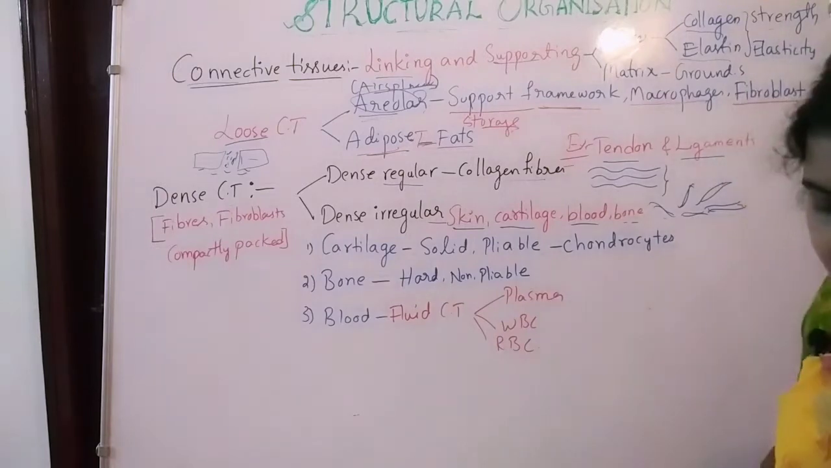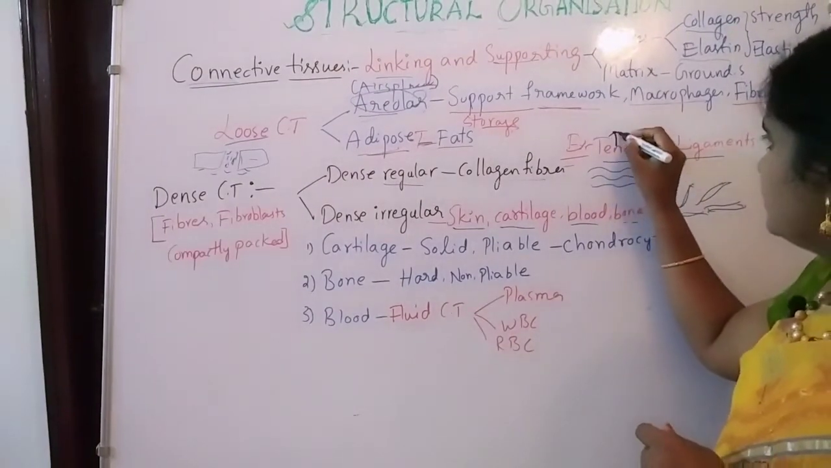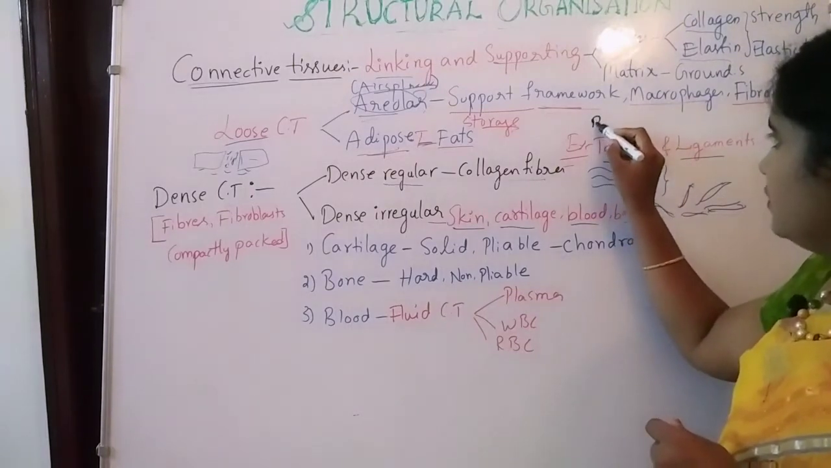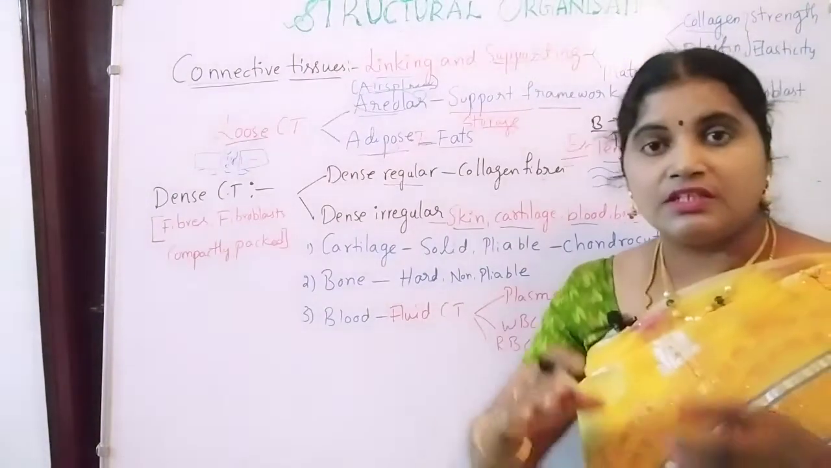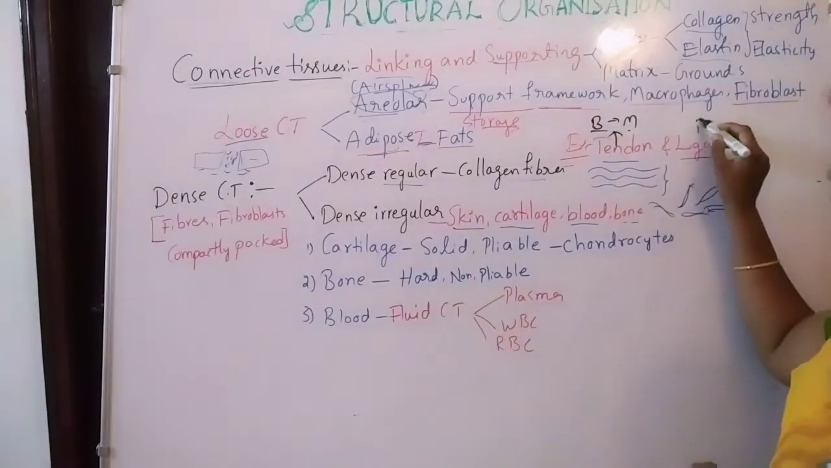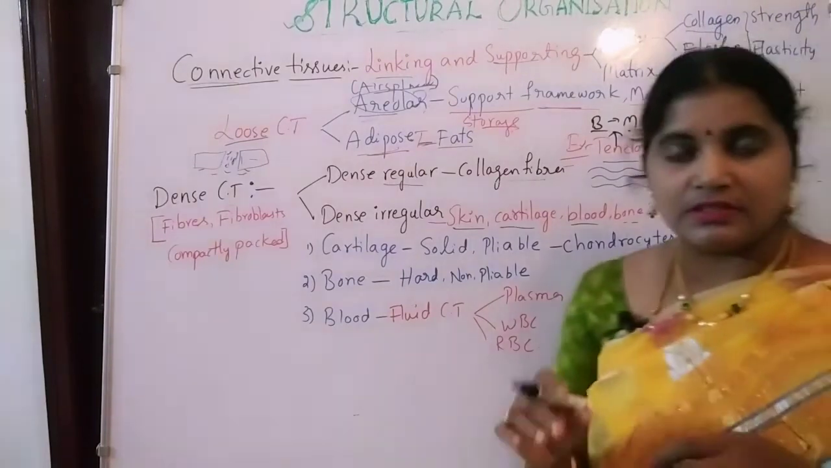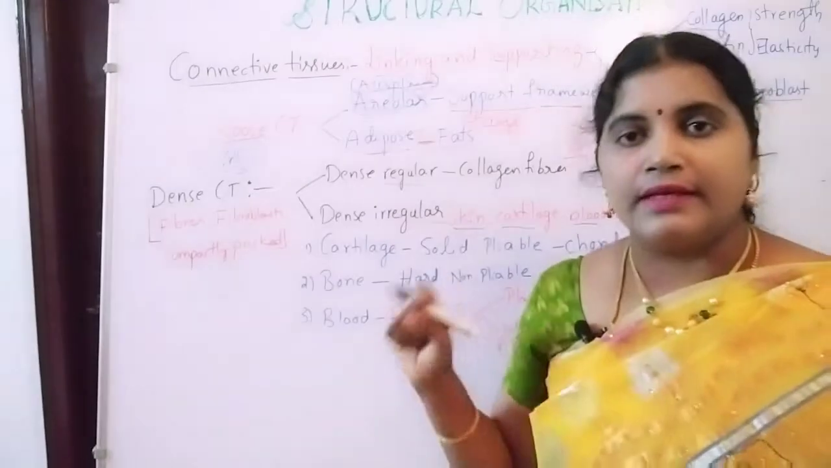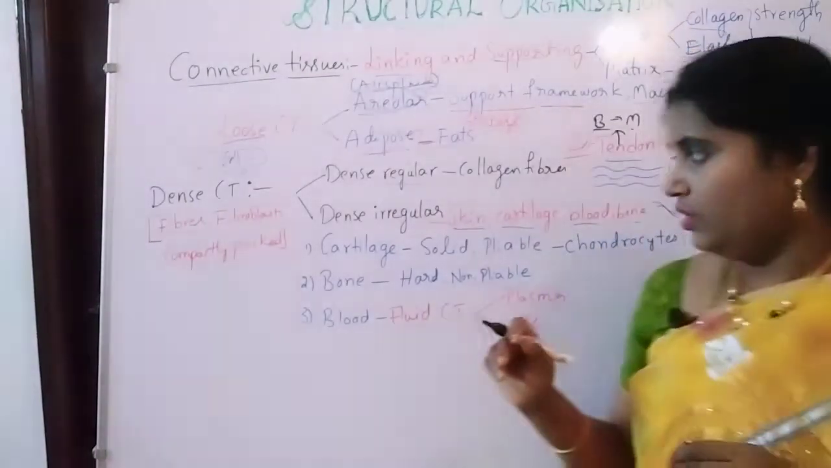See, tendon and ligaments. What is a tendon? Very important here. A tendon is a structure which connects bone to muscle, and a ligament is one which connects bone to bone. The structure which connects two bones is a ligament, and the tendon is the one connecting muscle and bone.